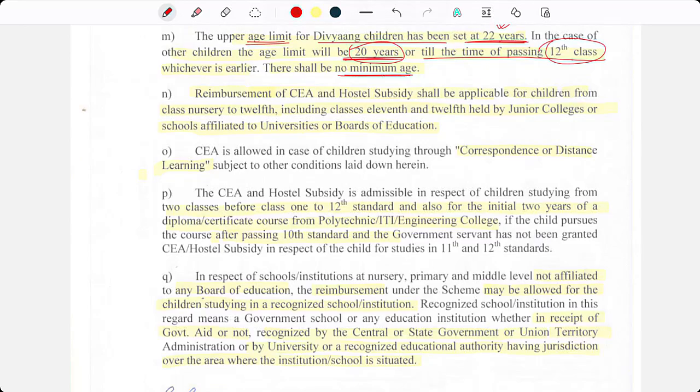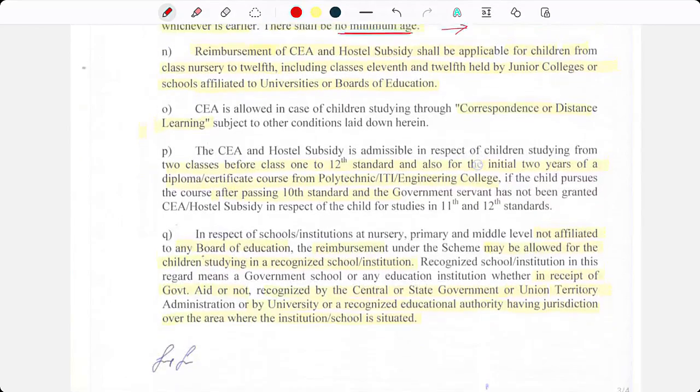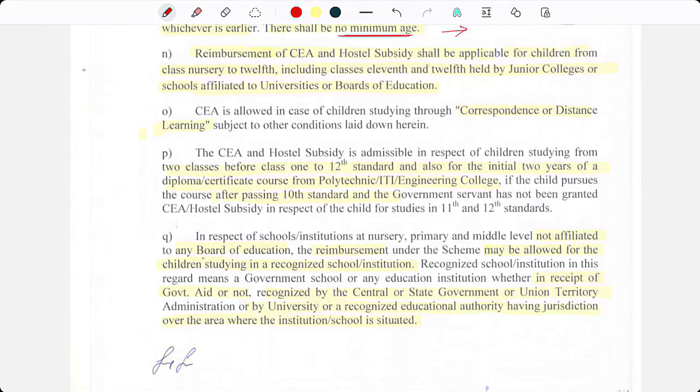Okay, so at whatever minimum age, the child can be admitted to pre-primary classes and he will be eligible for CEA. The reimbursement of CEA and hostel subsidy shall be applicable for children from class nursery to 12th, including class 11 and 12th held by junior colleges or schools affiliated to universities or boards of education.